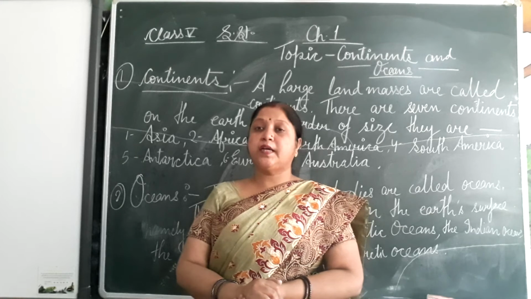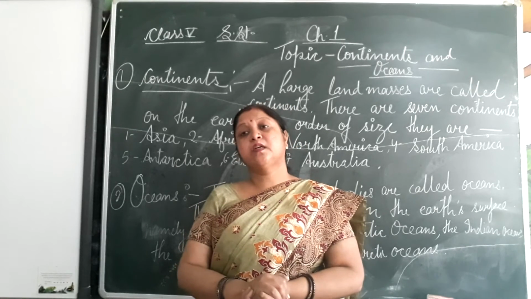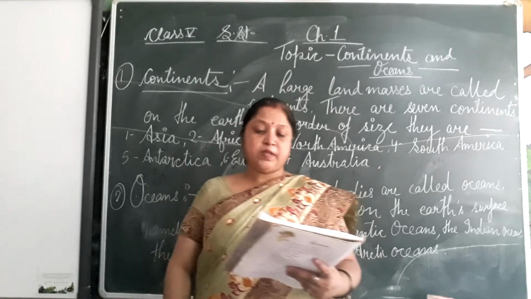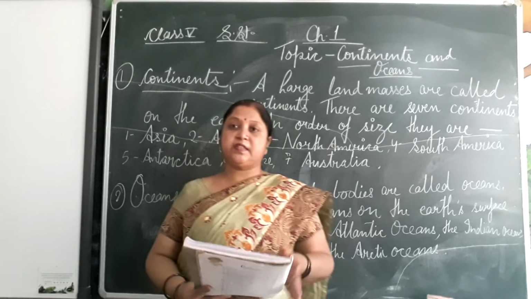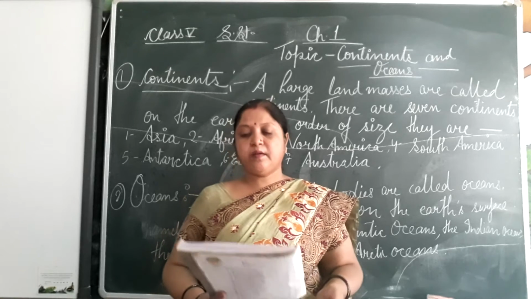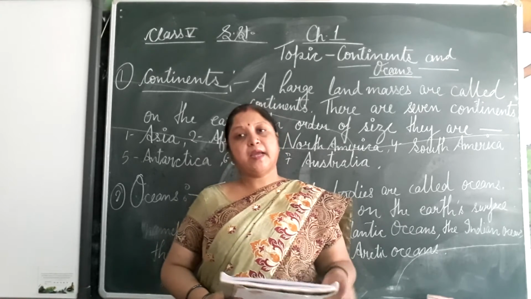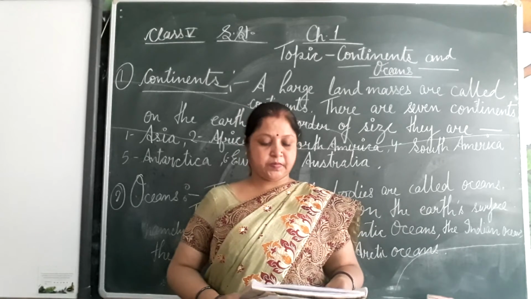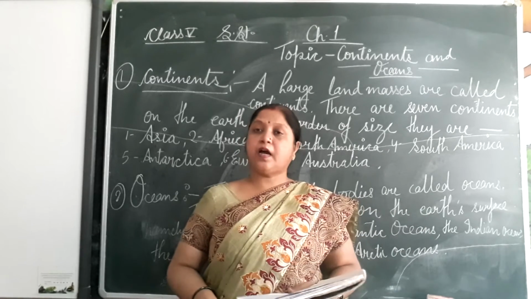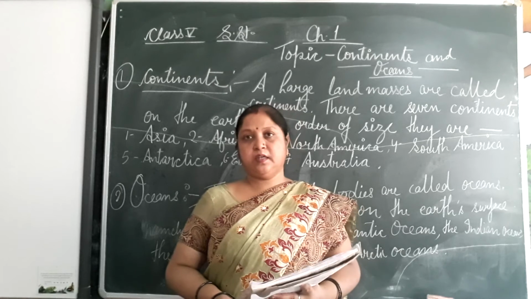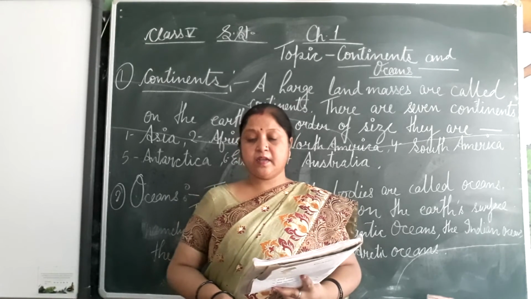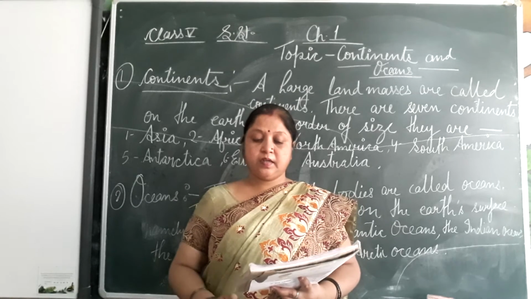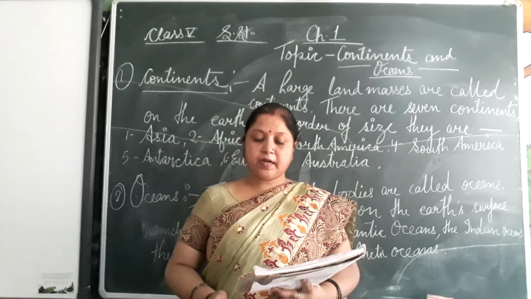Earth is known as the blue planet. Earth is known as the watery planet. Why is Earth known as the watery planet? Because 71% of the Earth's surface is covered with water. The land masses remain only 29%. That's why Earth is known as the watery planet. Understand? See the continents. There are 7 continents on the Earth. In order of size, they are Asia, Africa, North America, South America, Antarctica, Europe and Australia.